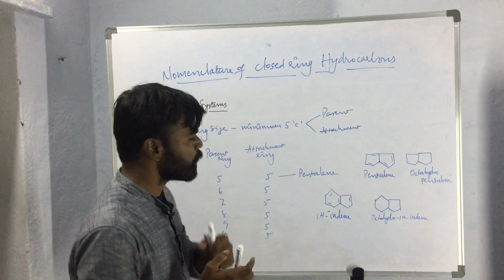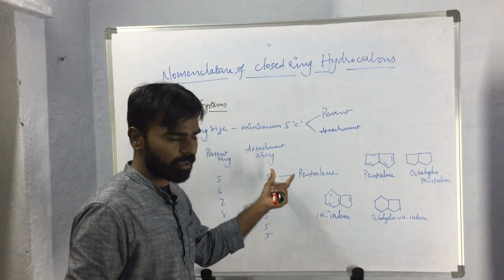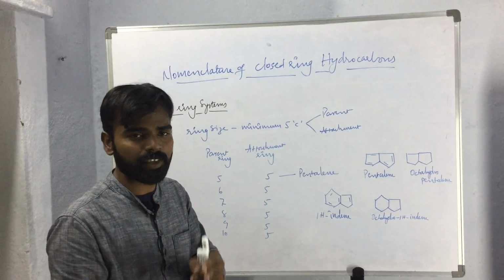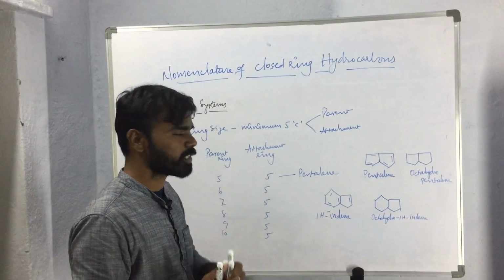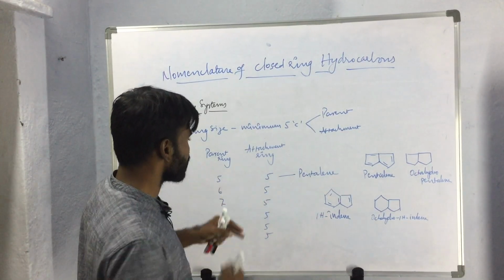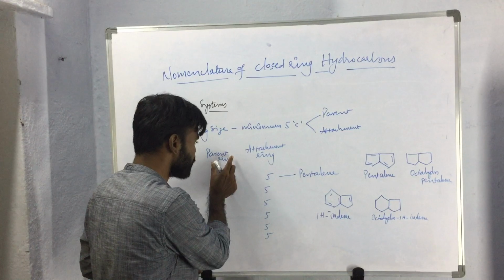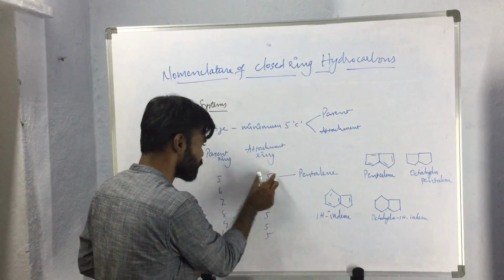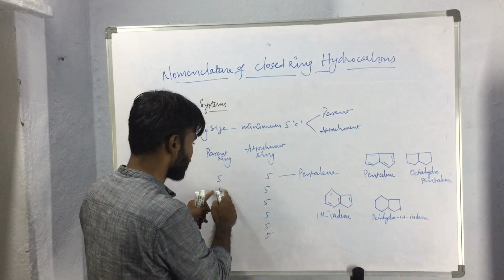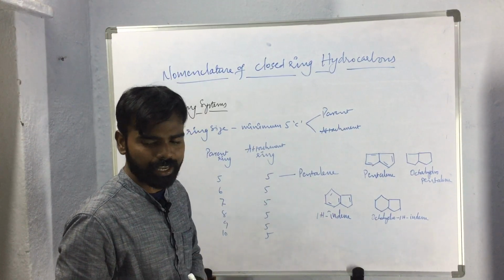So while naming these fused ring systems, we have to identify the parent ring and the attached ring. The parent ring will be the ring having more carbon atoms, whereas the attachment ring will be the ring containing fewer carbon atoms. For example, if both the parent ring and attachment ring contain 5 carbon atoms, then the compound will be named pentalene. If the parent ring contains 6 carbon atoms and the attachment ring contains 5, then that will be called indene.